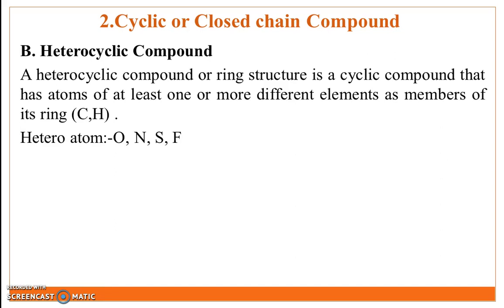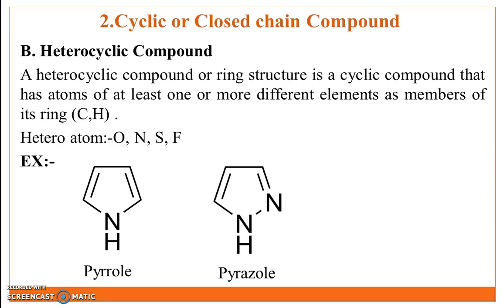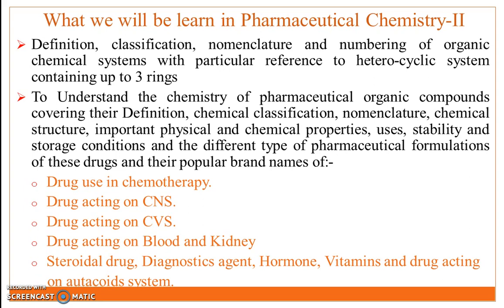The ring in which such an atom is present is called a heterocyclic ring. Example: pyrrole. This 5-member ring contains nitrogen as a heteroatom. Next example: pyrazole. This 5-member ring contains 2 nitrogen heteroatoms, so it is an example of a heterocyclic ring.